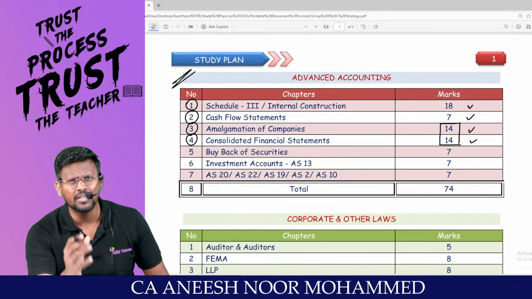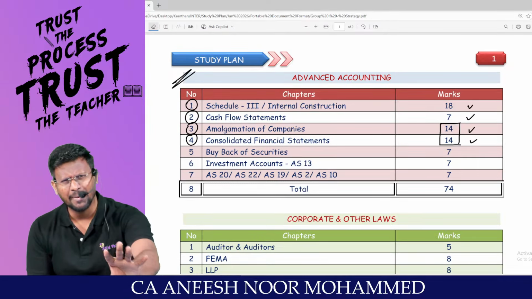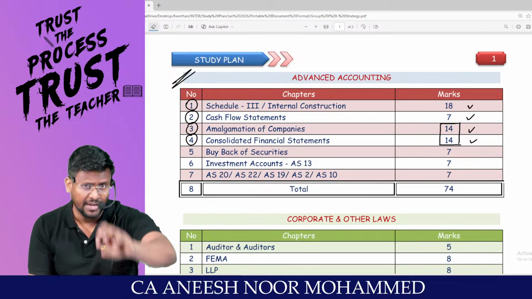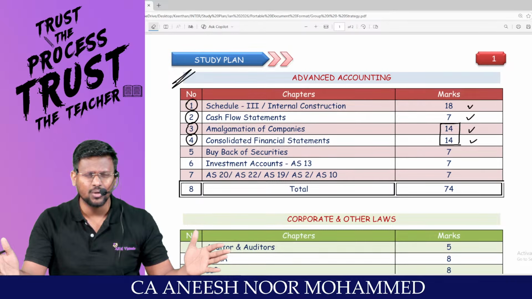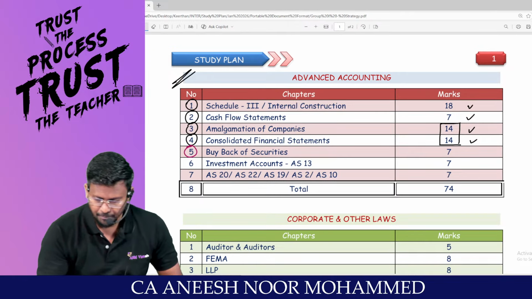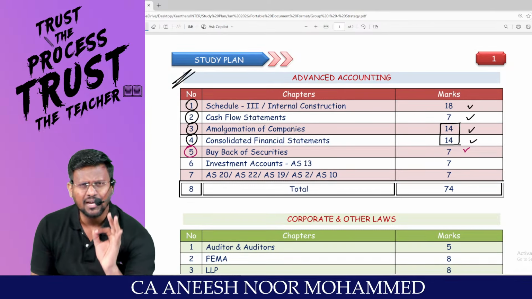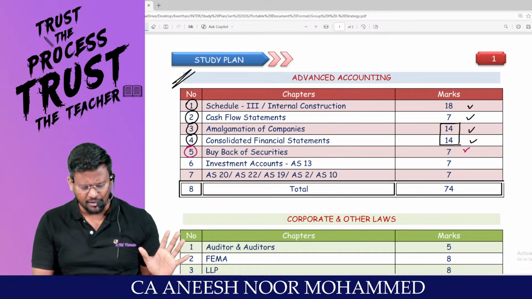So if you have not prepared, sit and prepare. If you spend 3 to 4 days, you can complete this. Keep 5 days for amalgamation and 5 days for consolidation. I'm not saying the entire 5 days for amalgamation and the entire 5 days for consolidation. During your advanced accounting time, the next 5 days, 5 hours, I will tell you. Buyback, very important. Sir, less effort, more marks, buyback. Every exam we are having buyback, 7 marks.